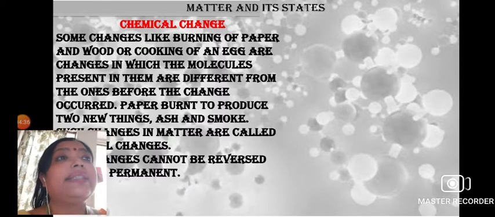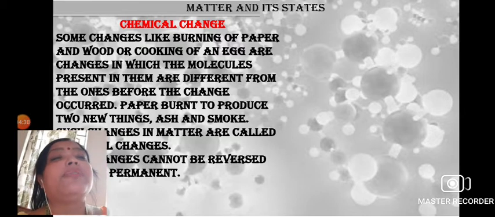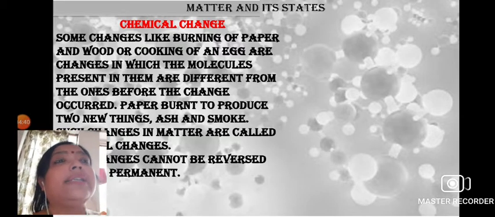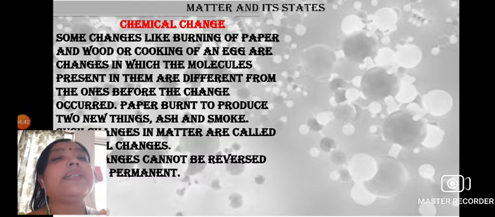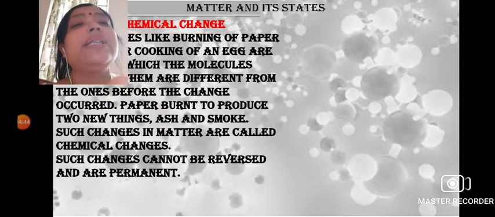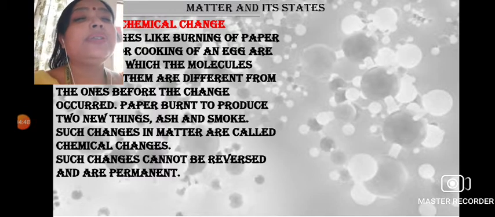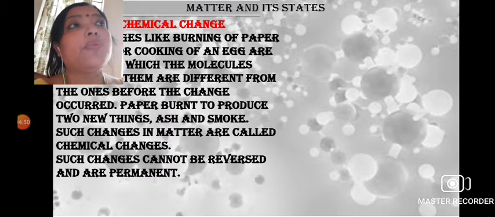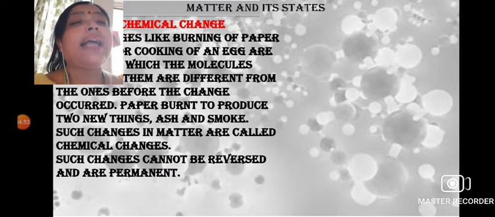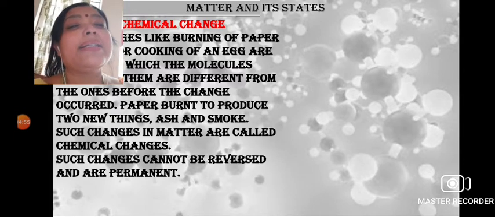Before and after the change, the internal property of the substance is changing. So new things are being produced here. If you burn paper, new things, that is ash and smoke, will be produced, and these are known as the chemical change.